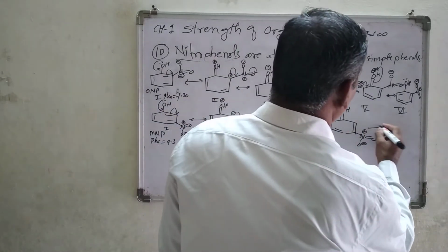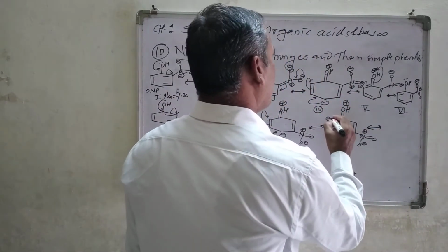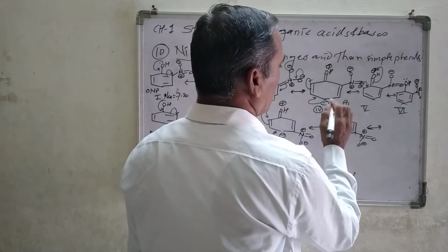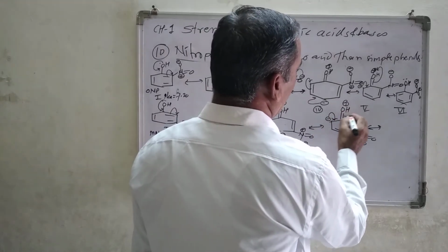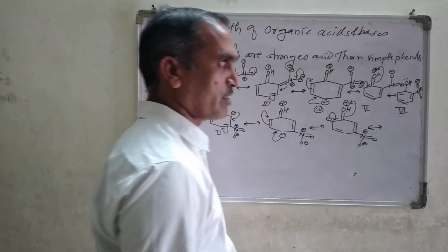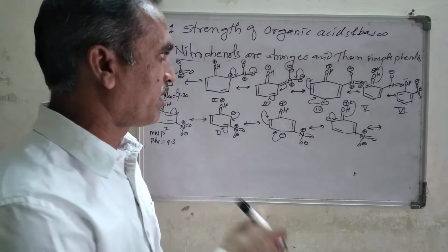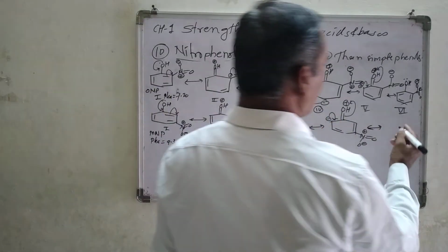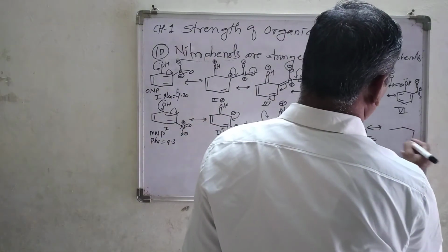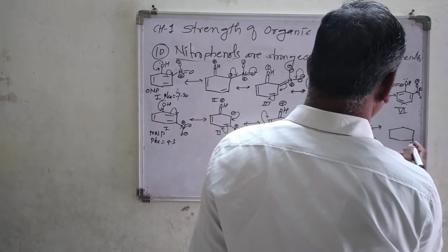And finally, what do you get? This negative charge forming a double bond, and this double bond neutralizing the positive charge, meaning the original lone pair coming on its original position, and we are going to get the final structure.